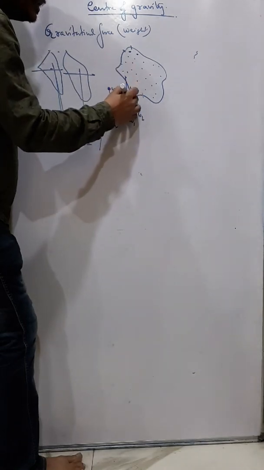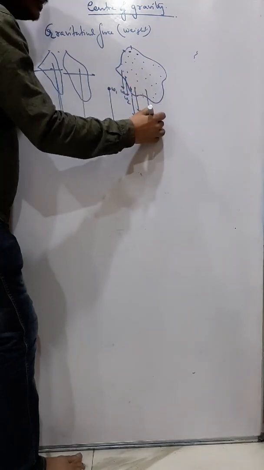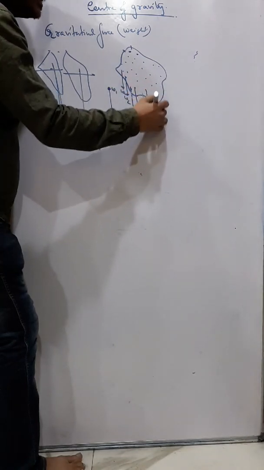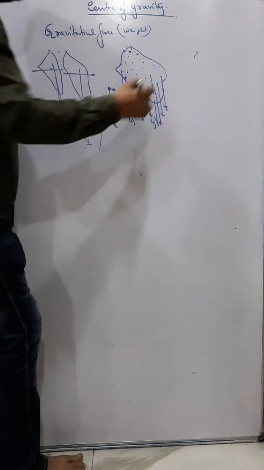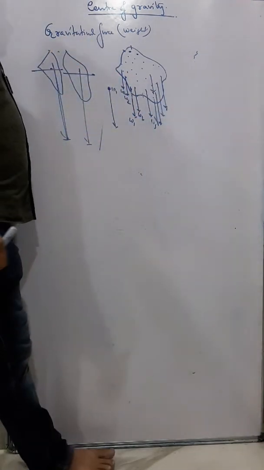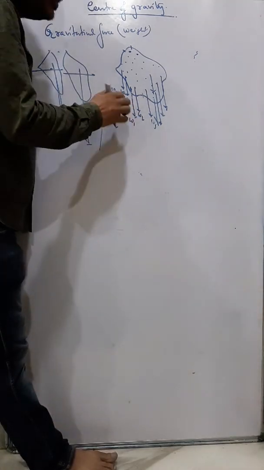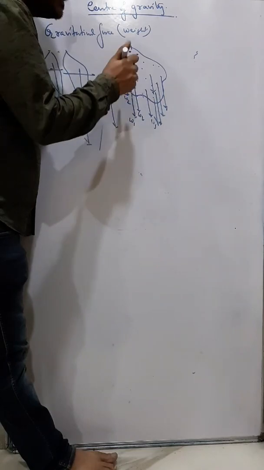Let it be W1, W2, W3 and W4 and W5, and so every molecule is getting attracted by the earth. So multiple gravitational forces acting on the body, but naturally there will be a resultant force of all these forces acting at a particular point.